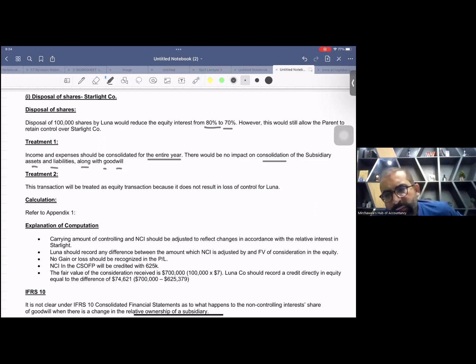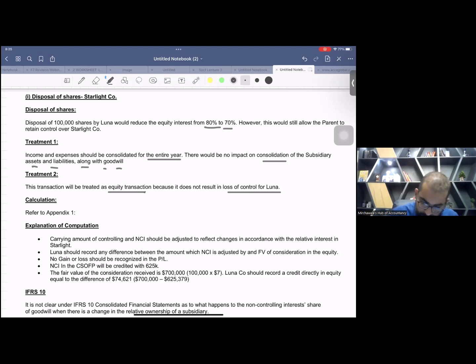Even as at the year end, we still have control, and when we still have control, we'll do normal adding together in SOFP as well. The transaction will be treated as an equity transaction because it does not result in loss of control. I told you, this is the case of sub to sub. We had control, still we have control.